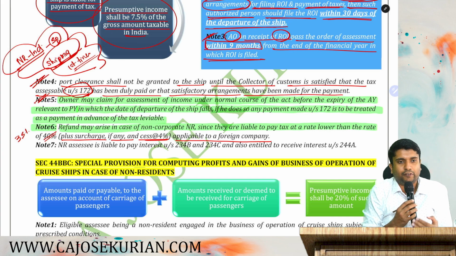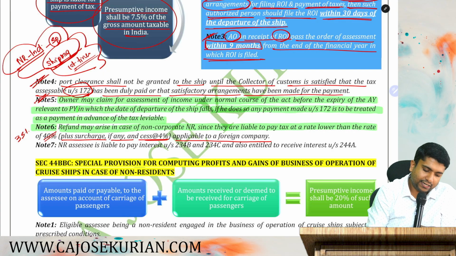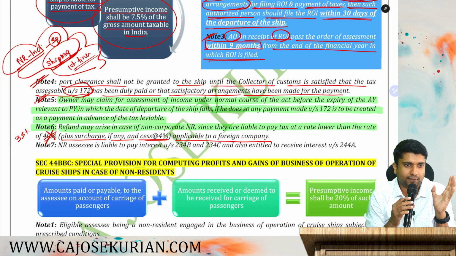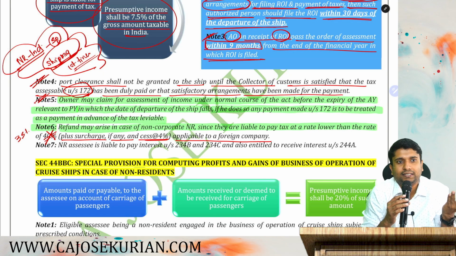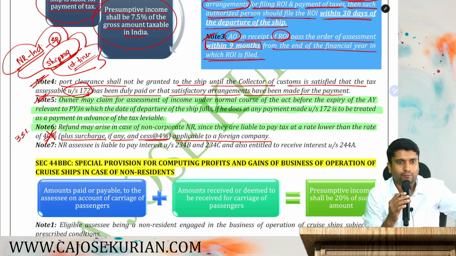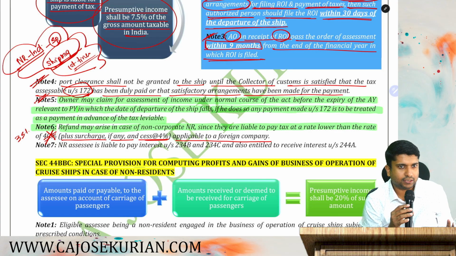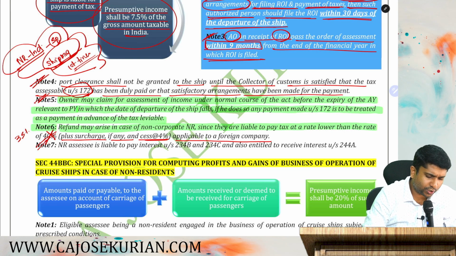So this is kind of beneficial to the assessee. Why? Because under 172 your rate of tax will be at 35% plus surcharge plus cess. If you are applying the normal provisions, then you can pay the taxes as per the normal provisions. So here, whatever excess tax that you have paid shall be allowed as a refund. There is nothing to worry. Are you all here? And moving on to the last note, note number 7.